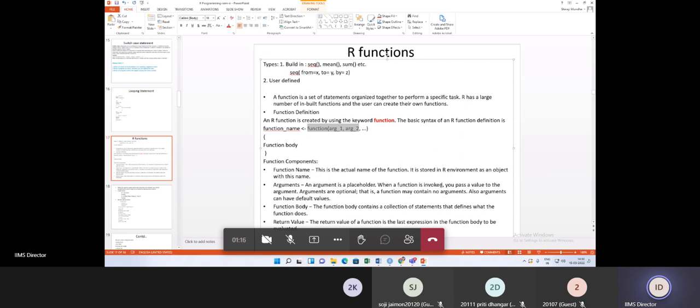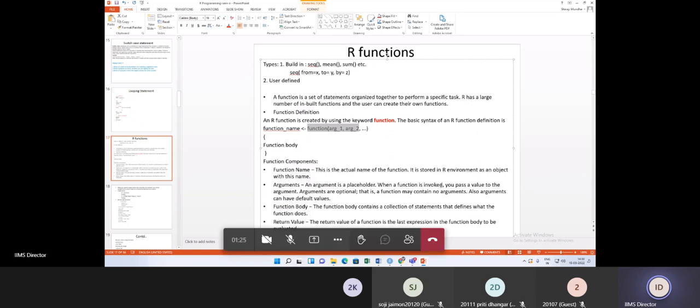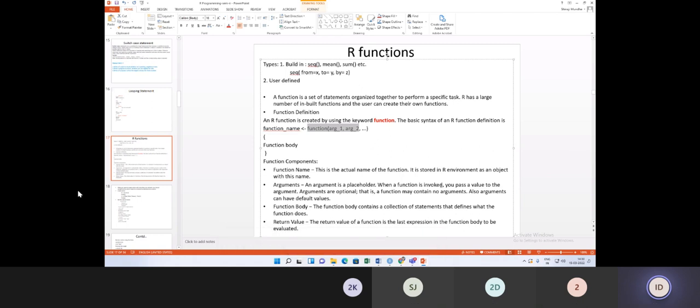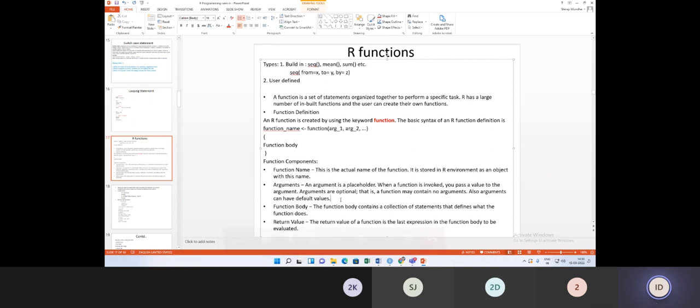There are three types of functions: no arguments, with arguments and no return value, with arguments and with return value. Here the arguments are used to pass the values. Sometimes we don't want to pass a value. In that case, there is no argument. A function may contain no arguments. Also, arguments can have default values.